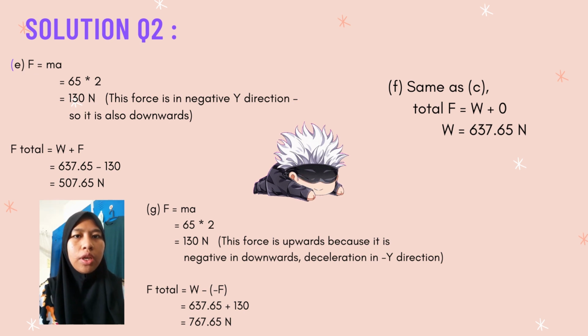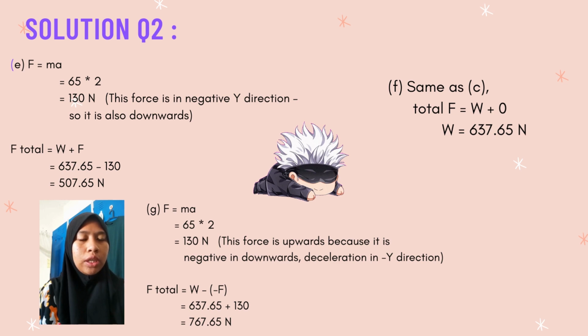For E, F equals ma, which is 65 times 2, we will get 130 Newton. This force is in the negative y direction, so it is also downward.